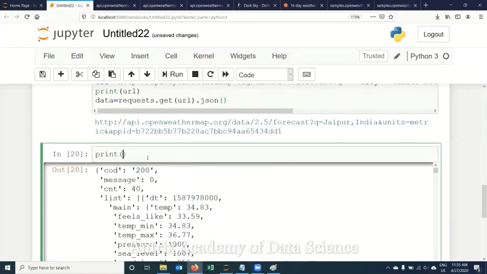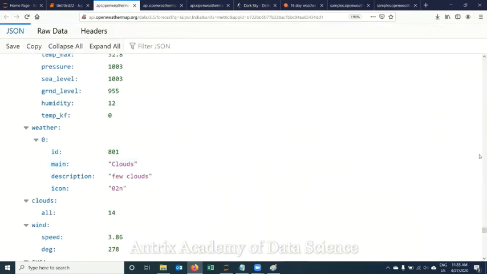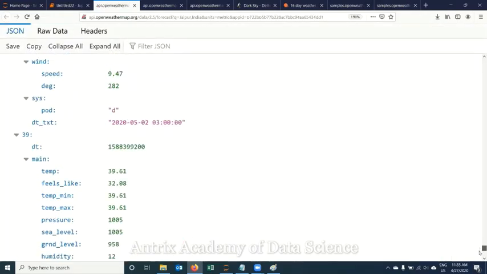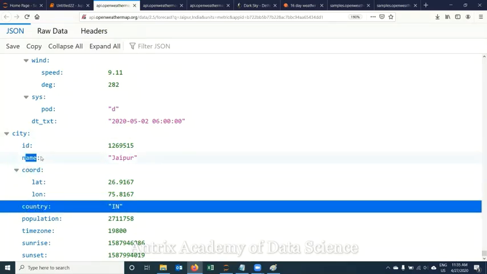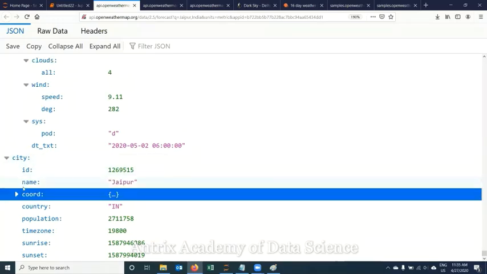So print data, then location. Let me see where the location is available. It should be at the end. Yes, under the city tag we have name. Under city we have one more tag, which is country.